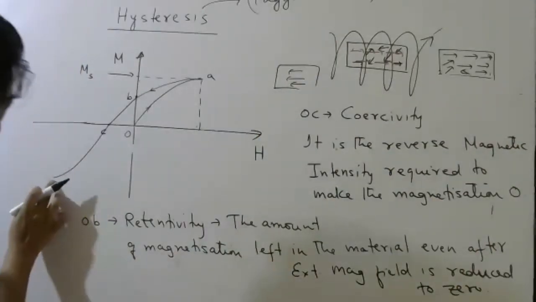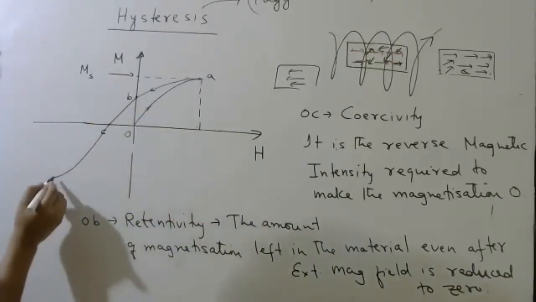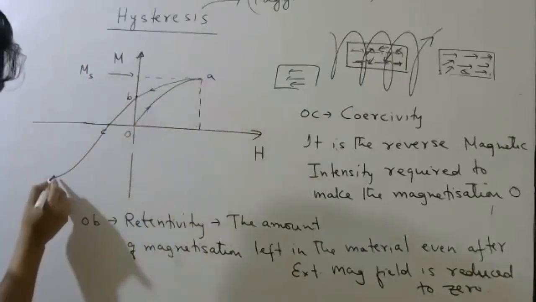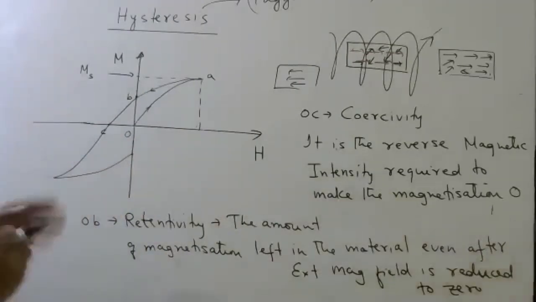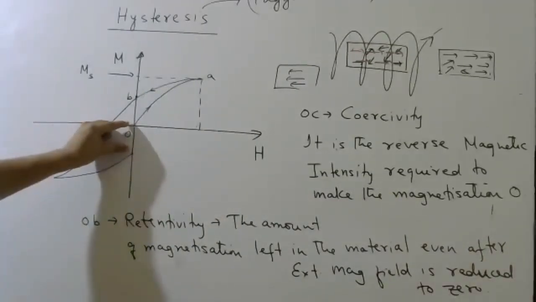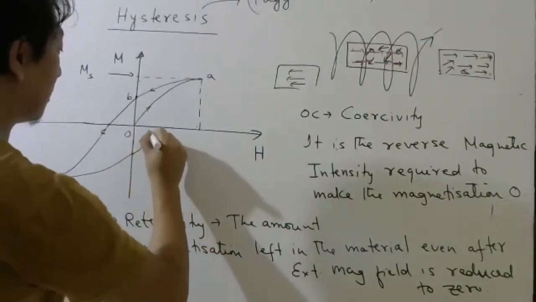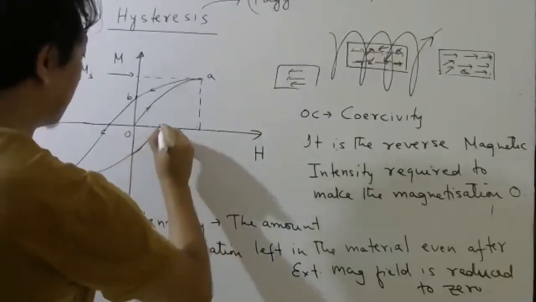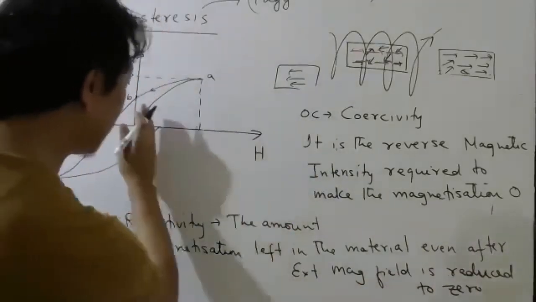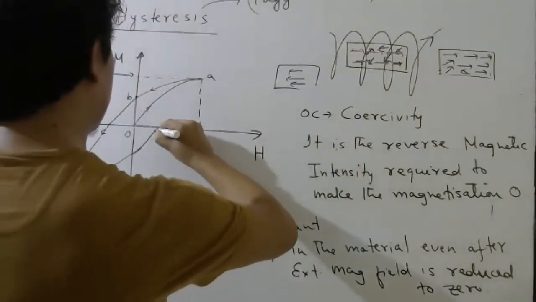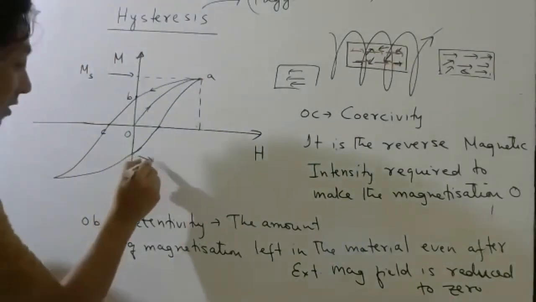Now again you apply the reverse magnetic field. For this, reverse will be this, right? So again the graph will follow the same path. Instead of going back to 0, it will go here and stop. So again, this much amount of magnetization will be left. And then if you apply a positive magnetic field, it can again go like this and become 0 here. So this is your coercivity, you can say. And then as you keep increasing the magnetic field this way, it will become saturated this way. So this graph is what we call the hysteresis loop.